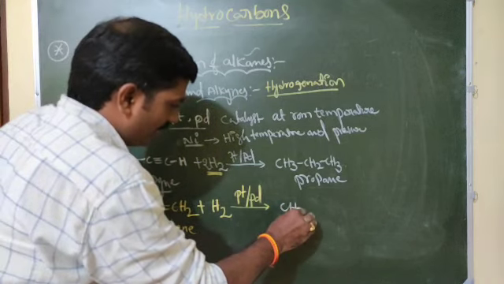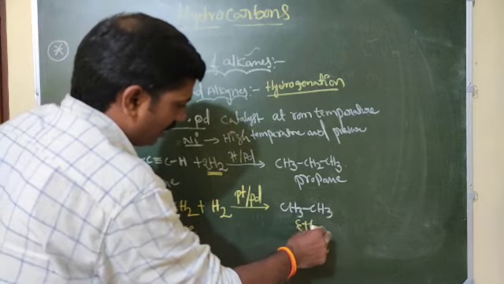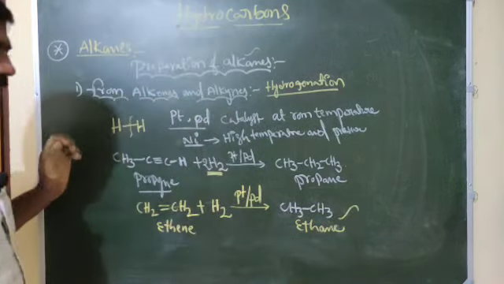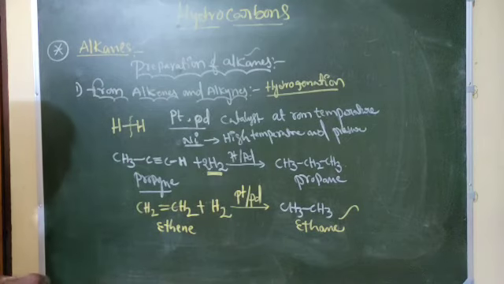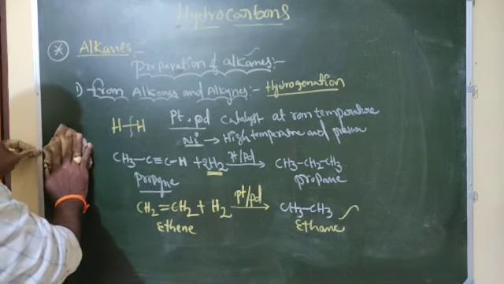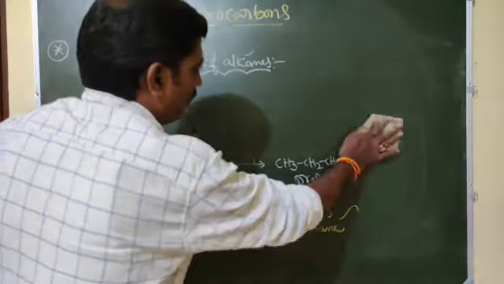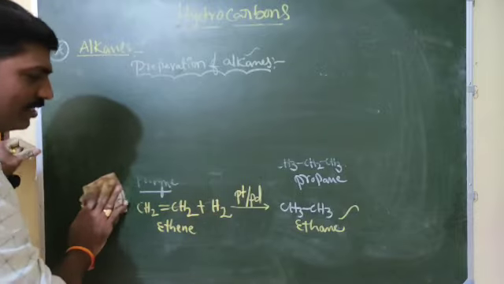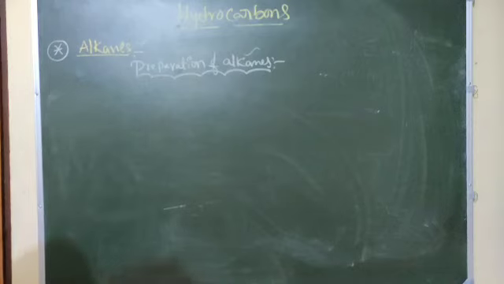Next, CH3-CH3 we are getting. This name is ethane. Alkane we are getting. This is about this one. One more, CH3, all are the same only. This is an example of the first method, preparation of alkanes. This is also known as hydrogenation. Hydrogen is being added, that is why hydrogenation, or reduction also we will call it. Addition of hydrogen is reduction.